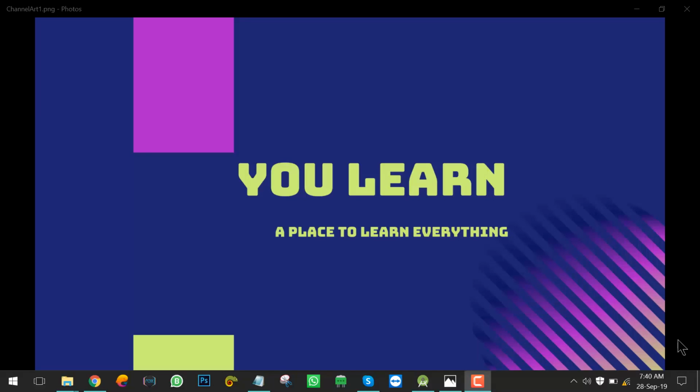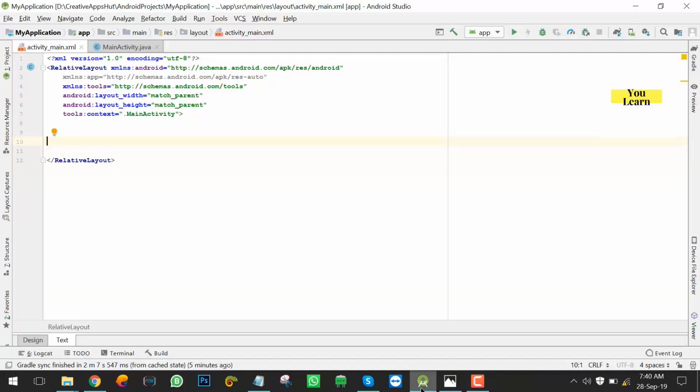Today I'm gonna teach you how to show alert dialog in Android. So let's open up the Android Studio. What we're gonna do today, we're gonna place a button at the center of the screen and show the alert dialog on button click.